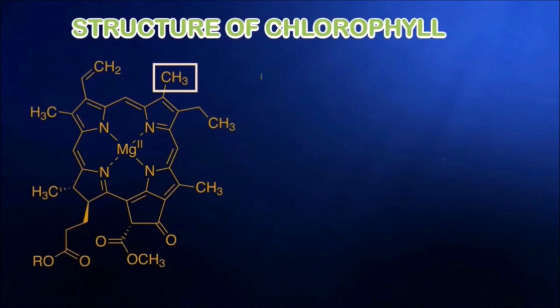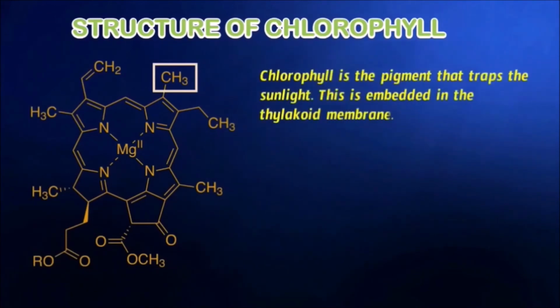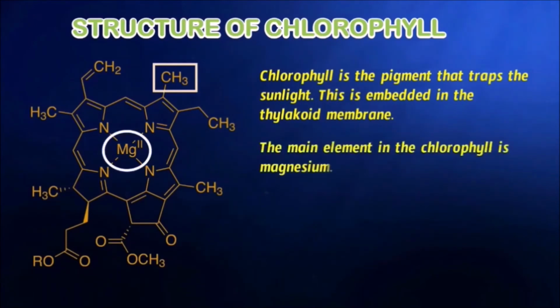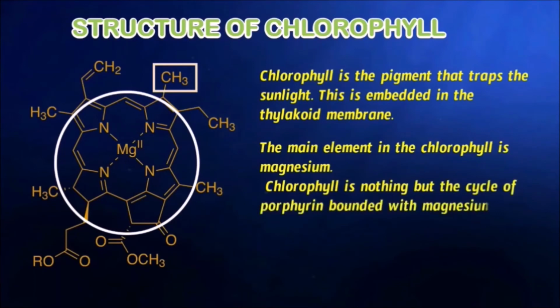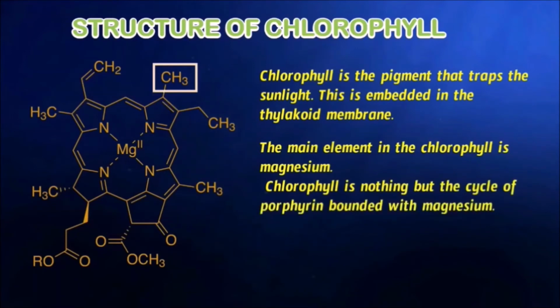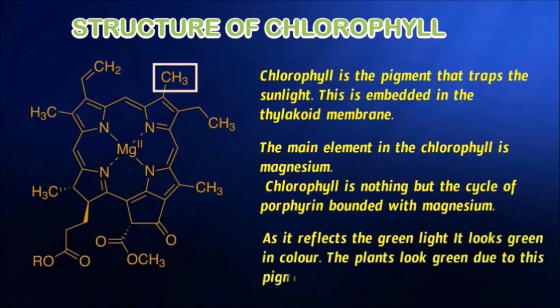Structure of chlorophyll. Chlorophyll is a pigment that traps the sunlight. This is embedded in the thylakoid membrane. The main element in the chlorophyll is magnesium. So chlorophyll is nothing but the cycle of porphyrin bonded with the magnesium. As it reflects the green light, it looks green in color. The plants look green due to this pigment.